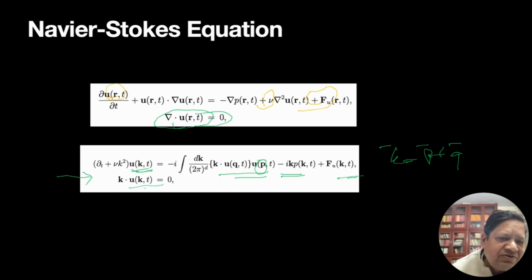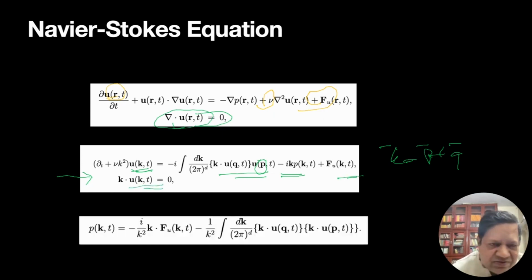The divergence-free condition leads to k dot u_k being 0. Recall that pressure is computed by taking the dot product of the whole equation with k. That constraint gives us the pressure, which is essentially k dot the nonlinear term divided by k squared.